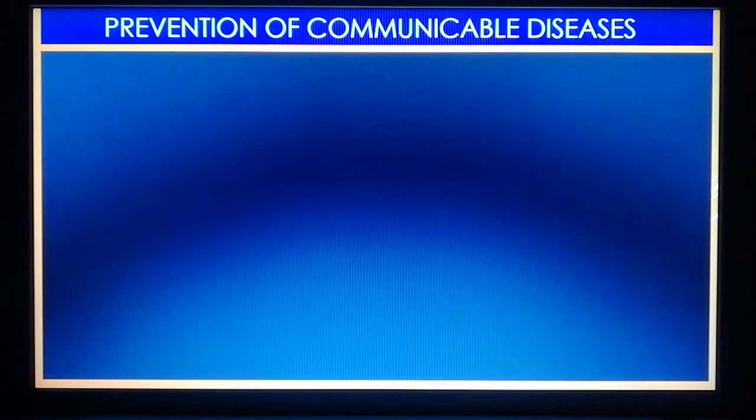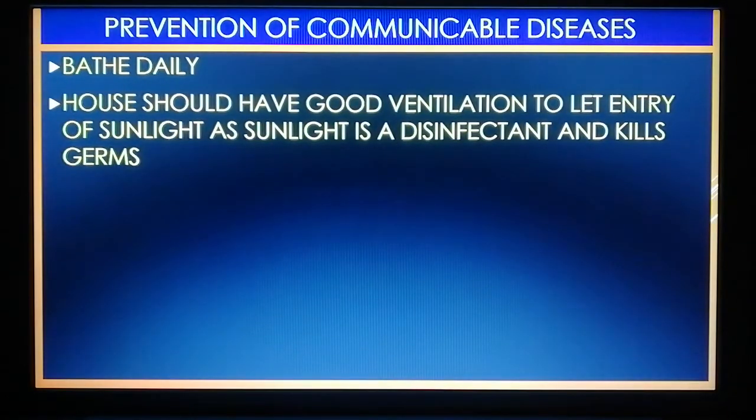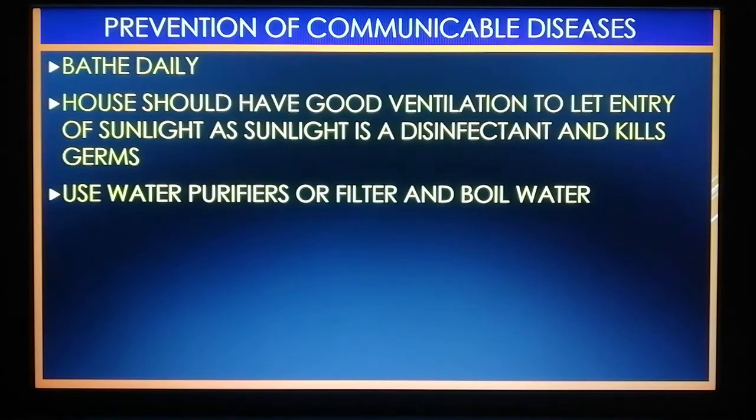Today, let us learn about the prevention of different types of communicable diseases. Now, we can prevent diseases by maintaining hygiene, like we should take a daily bath. We should have good ventilation for our houses because sunlight is a very good disinfectant and it kills germs. We should drink clean purified water, right? We should use water purifiers, or we can filter and boil the water before drinking.